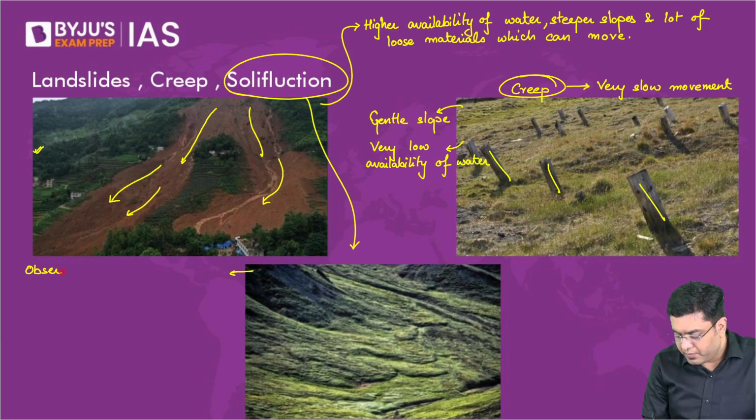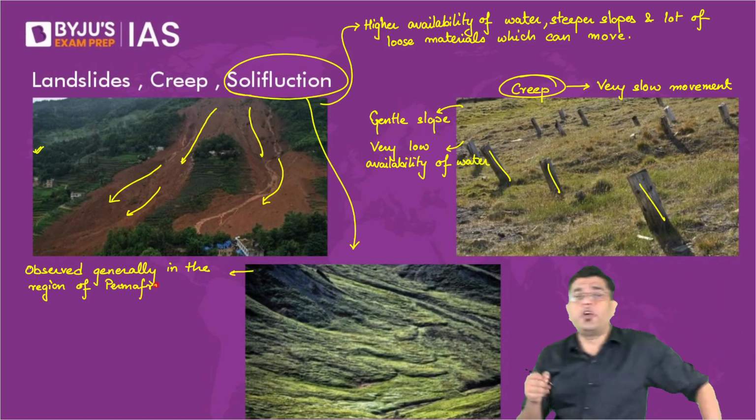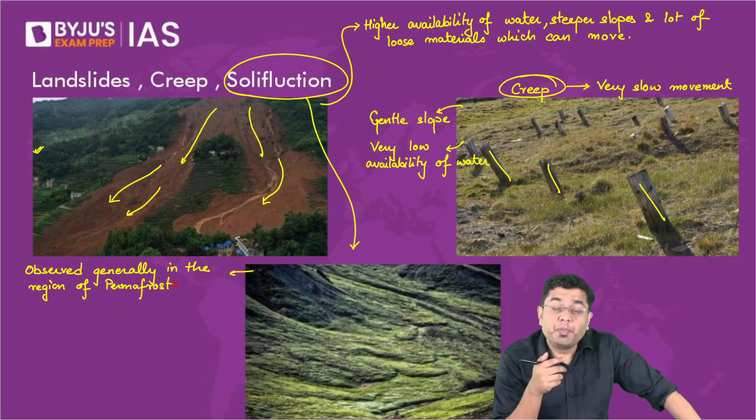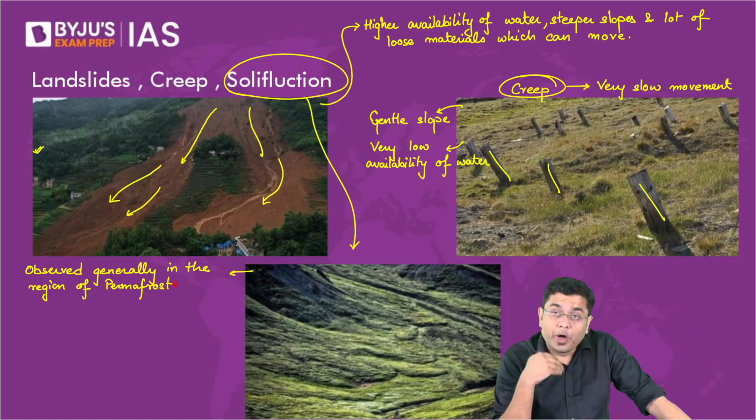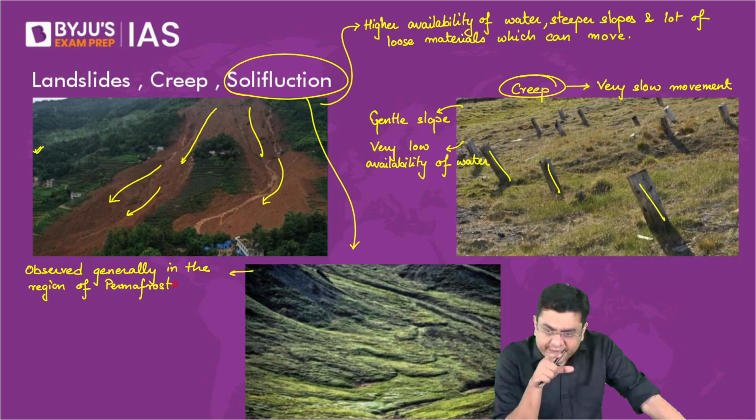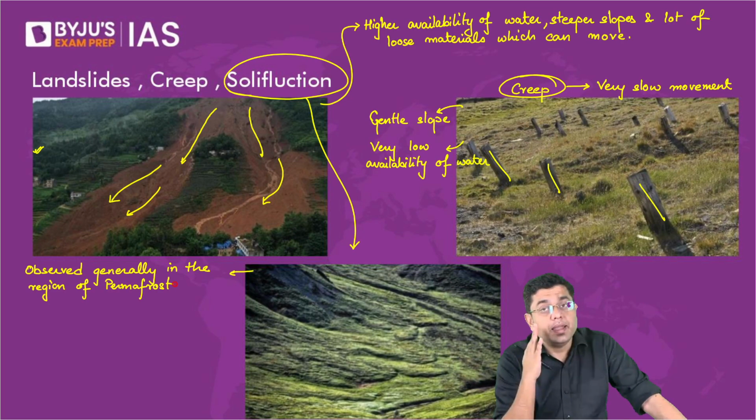Generally in the region of permafrost. What is the meaning of permafrost? A region which is permanently frozen, where throughout the year you will find that at least the subsoil or the lower regions of the soil are permanently frozen. Okay, that is a permafrost. So in those regions, the subsoil is permanently in a frozen state.